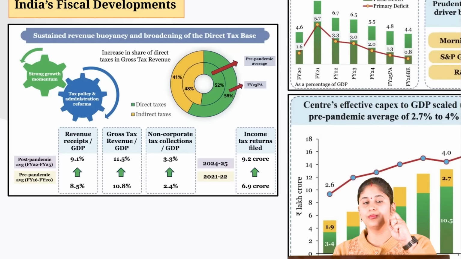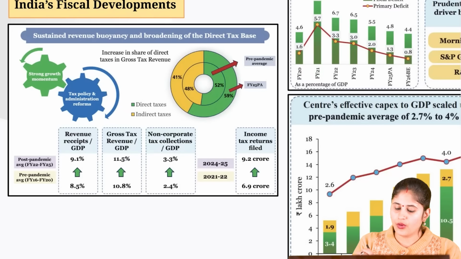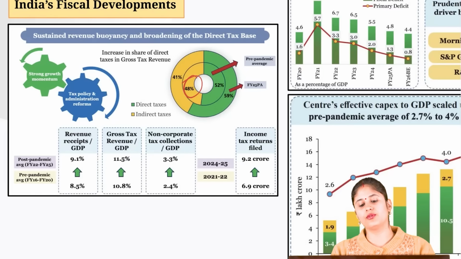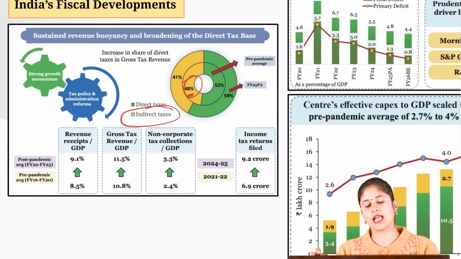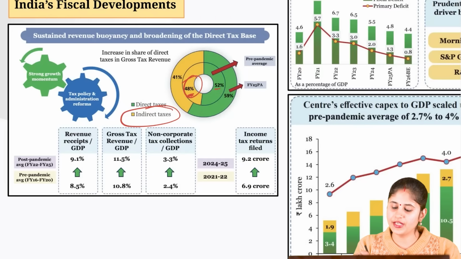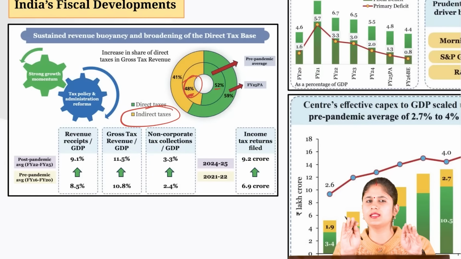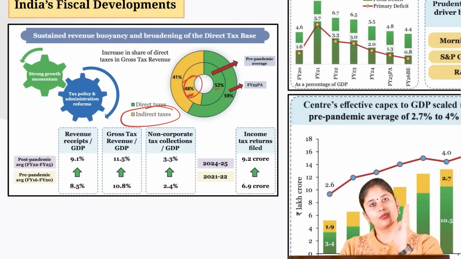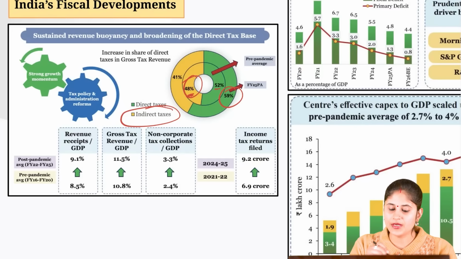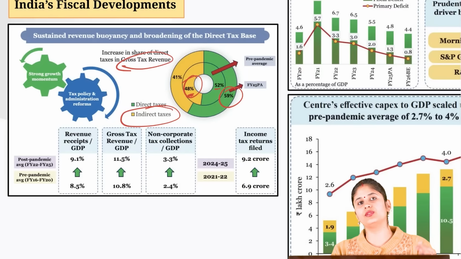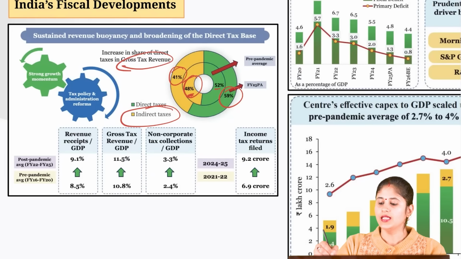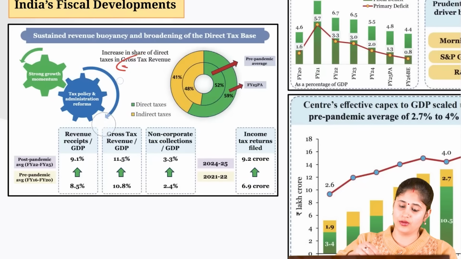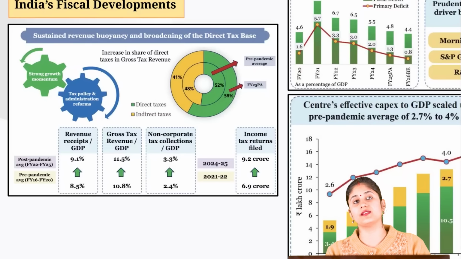Okay, so what has happened? We have been able to improve this as well. What used to happen before the pandemic? We used to get 48% of the gross tax revenue from indirect taxes and 52% from direct taxes. So more or less they were almost equal. But we have improved the scenario now. Now 59% of the gross tax revenue we are getting from direct taxes, and merely 41% from indirect taxes. This ensures that our taxation system is becoming more and more progressive in nature.